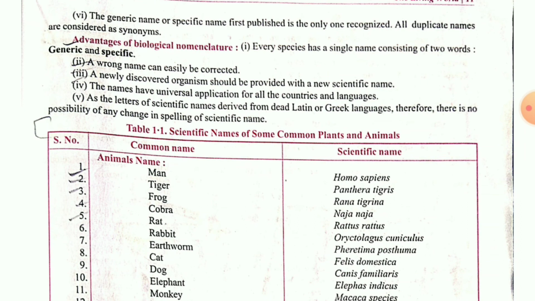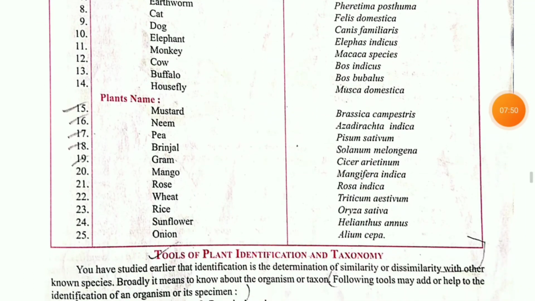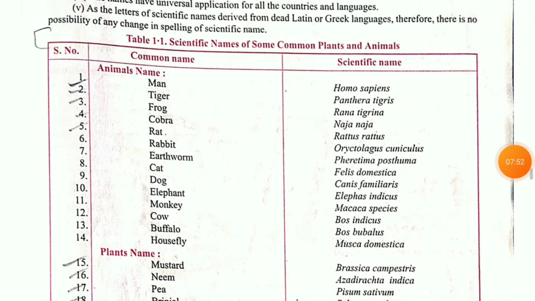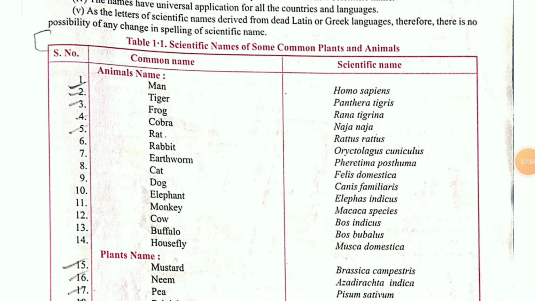Suppose I am talking about the potato, so throughout the world one potato name will be there and that will be common. Here, scientific names are given. Just prepare thoroughly and go through nicely. After that, I will take one oral or written test in that group. Okay, children.